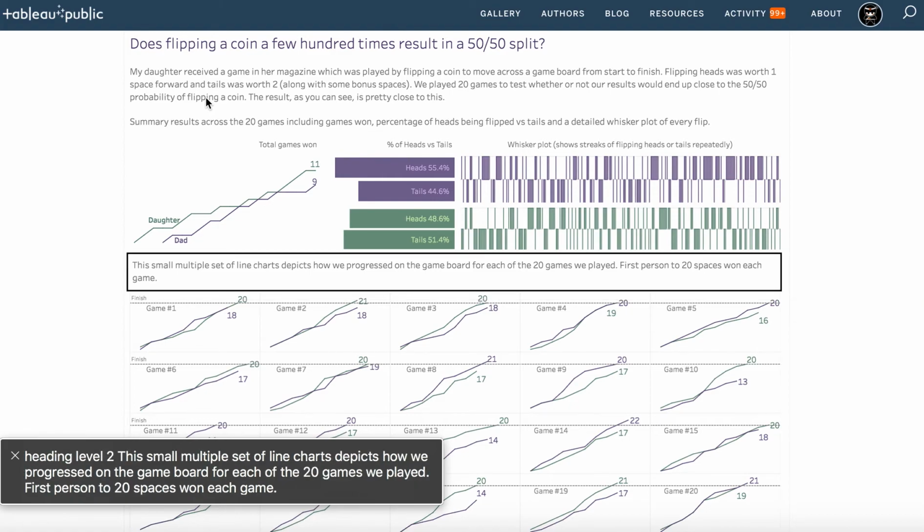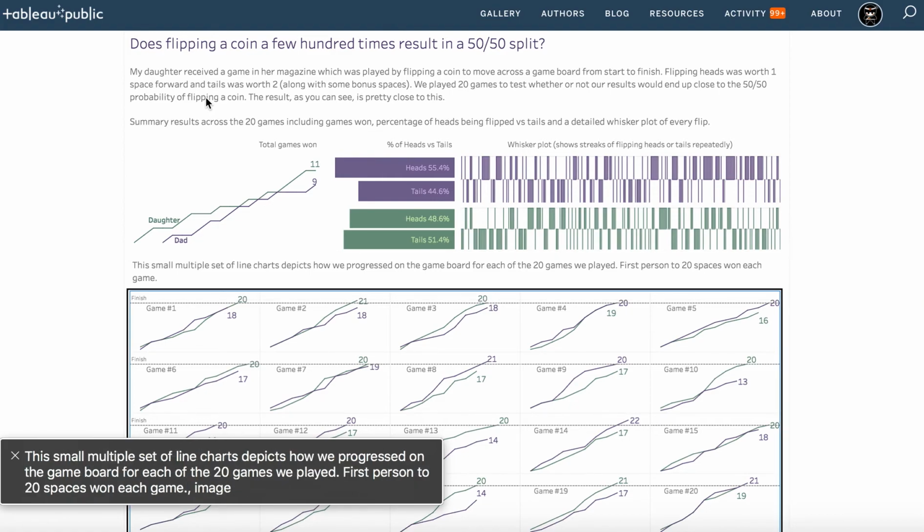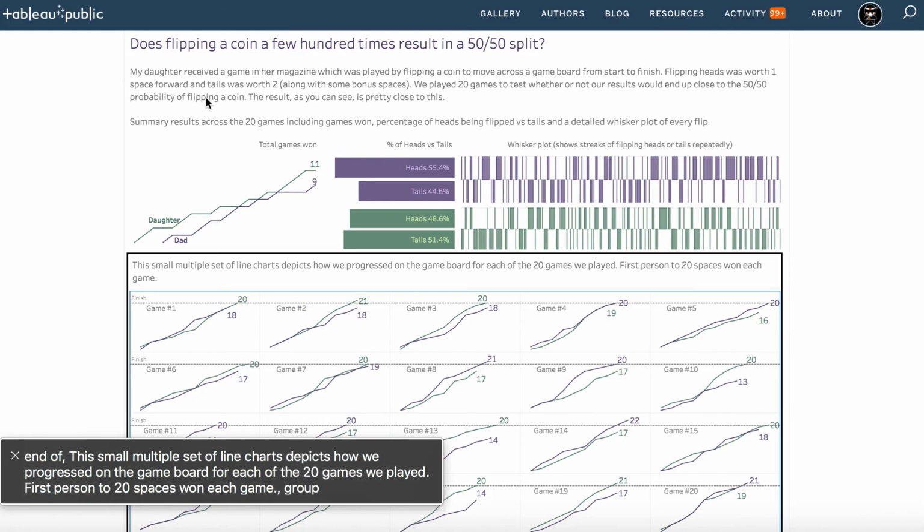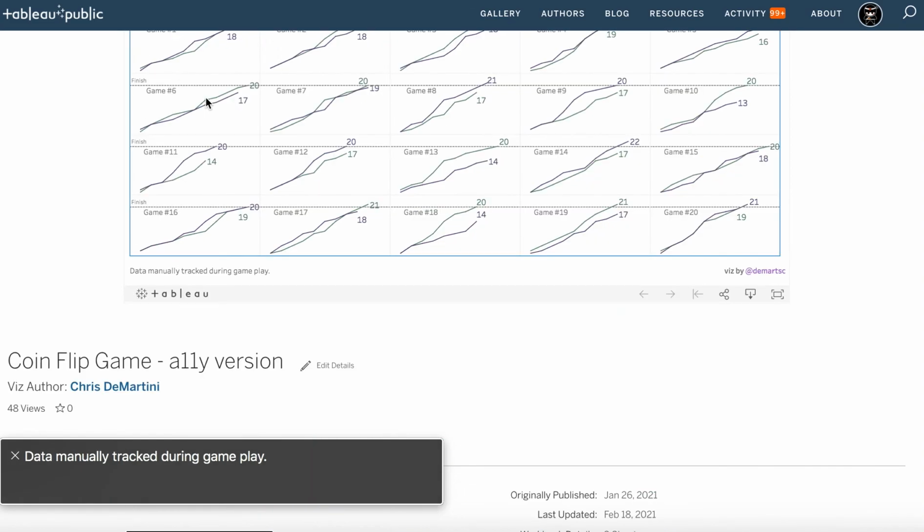Group. Heading level 2. This small multiple set of line charts depicts how we progressed on the game board for each of the 20 games we played. First person to 20 spaces. End of this small multiple set of line charts. Data manually tracked during gameplay. Viz by Ed Demarsk. You are currently